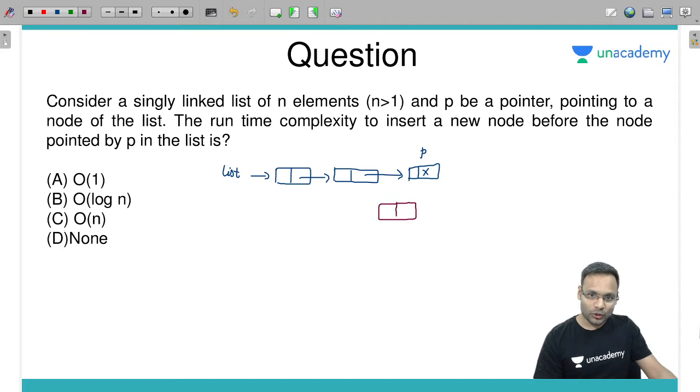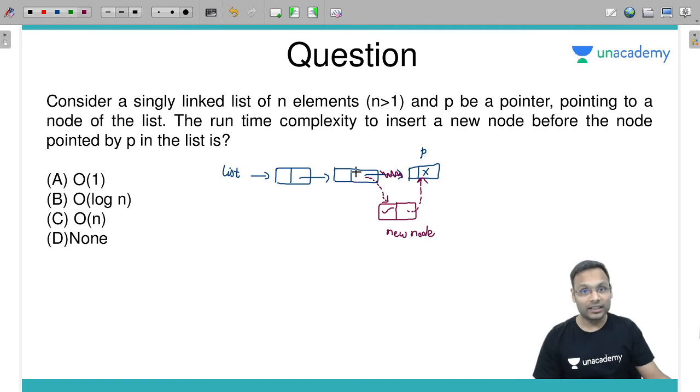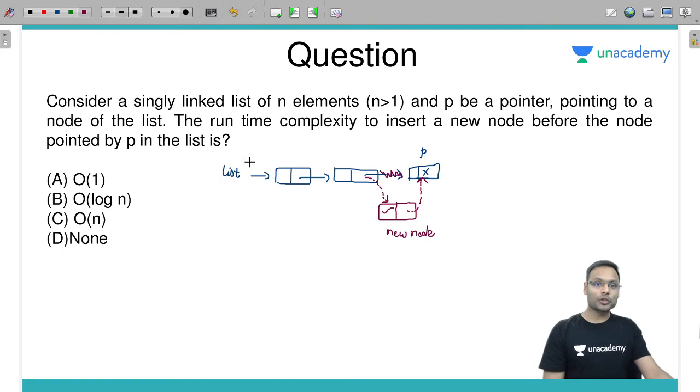If I want to insert a new node here, what changes will I have to make? Data I will copy here. Its next I will keep as pointer P. One more change I have to do: the next of the predecessor of P should point to my new node. Now the problem is, in a singly linked list, we cannot access the predecessor of P directly. So what should I do?